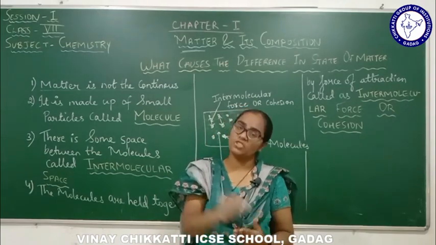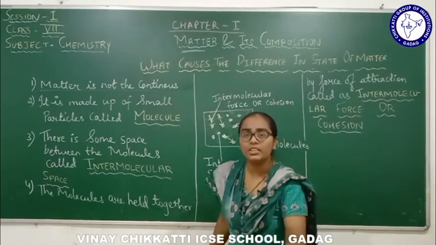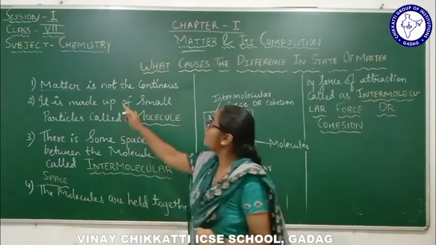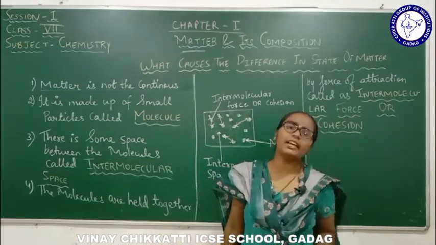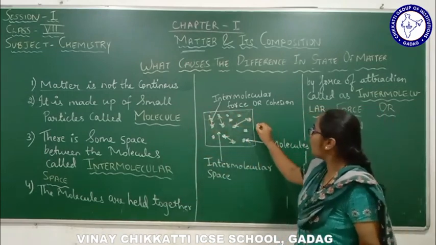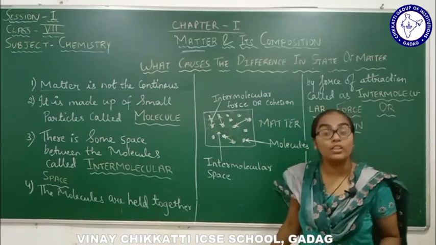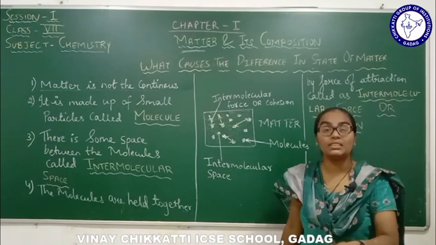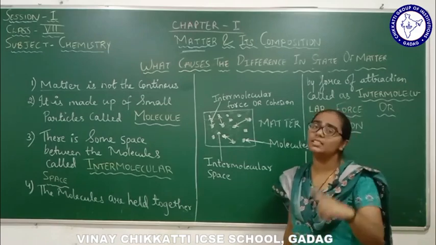So what is its composition? Now here we are going to study. Matter is not continuous. If it is not continuous, then what is there within it? What is making it discontinuous? Let's study here. It is made up of smaller particles. Matter is made up of very tiny particles which are called molecules. Suppose this square which I have drawn over here is a matter. Anything which occupies space and has mass is called matter. I repeat once again, anything which occupies space and has mass is called matter.